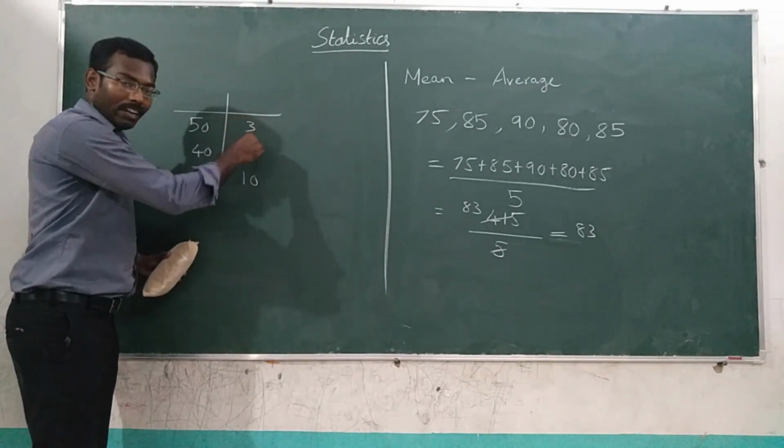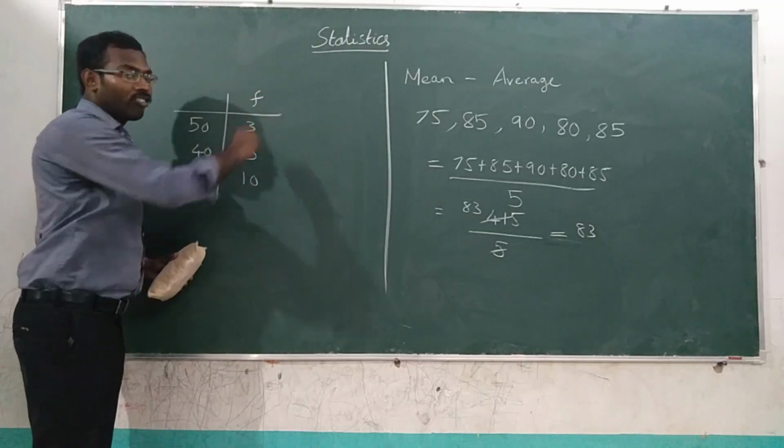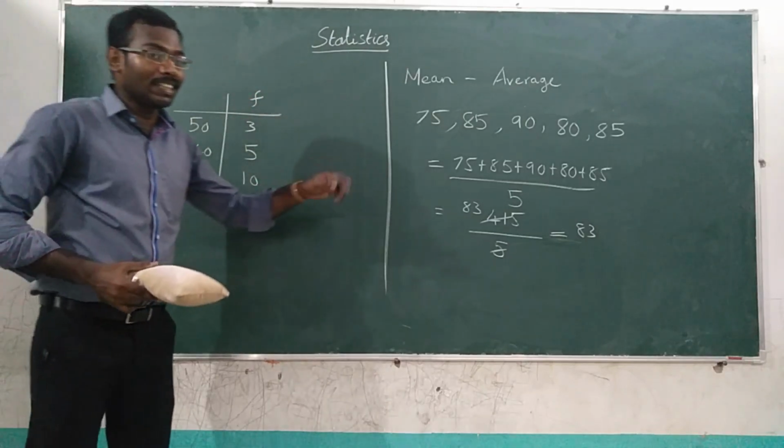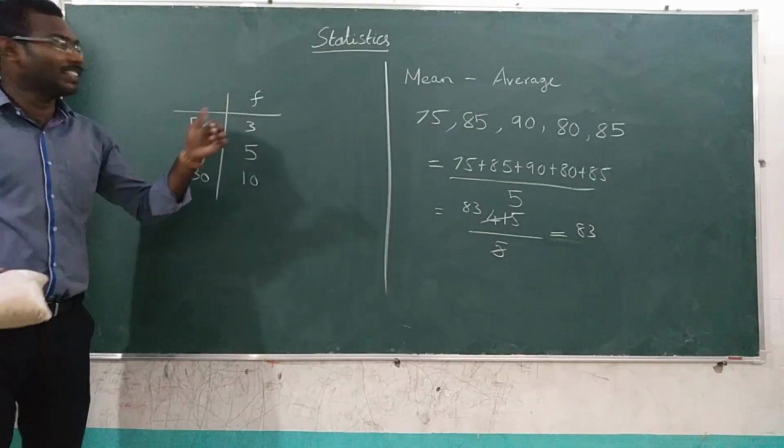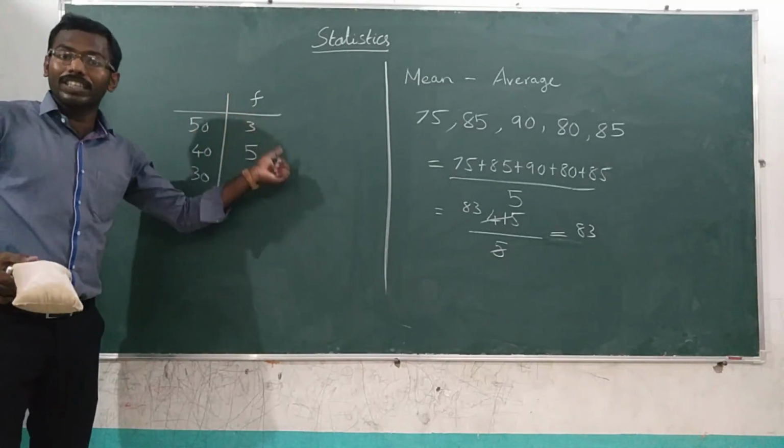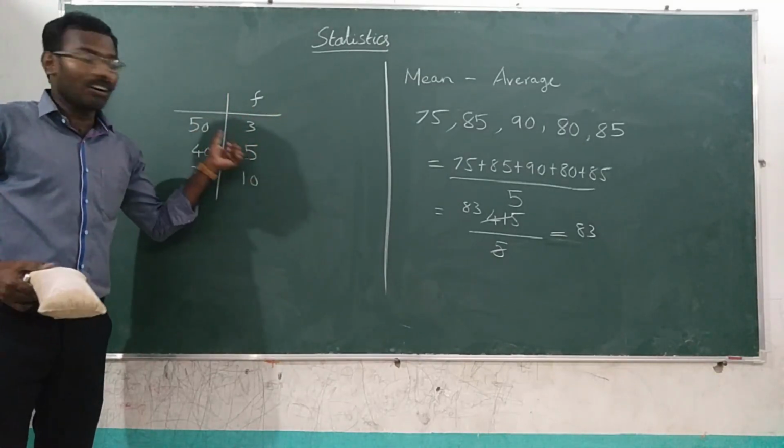Then these 3, 5 and 10 are called as frequency because it is repeatedly occurring. 3 students have got 50 marks, 5 students have got 40 marks.